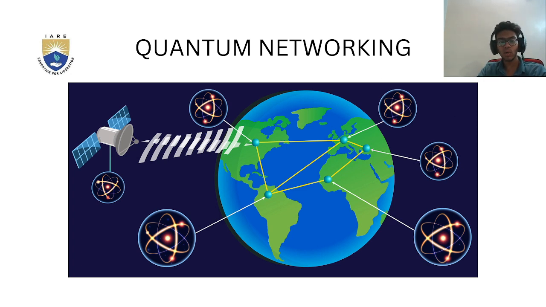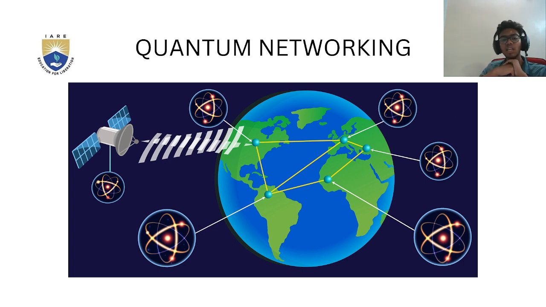Quantum networks form an important element of quantum computing and quantum communication systems. Quantum networks facilitate the transmission of information in the form of quantum bits, also called qubits, between physically separated quantum processors. A quantum processor is a small quantum computer able to perform quantum logic gates on a certain number of qubits. Quantum networks work in a similar way to classical networks. The main difference is that quantum networking, like quantum computing, is better at solving certain problems such as modeling quantum systems.